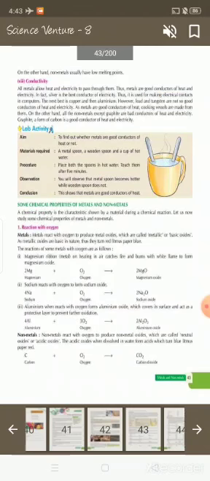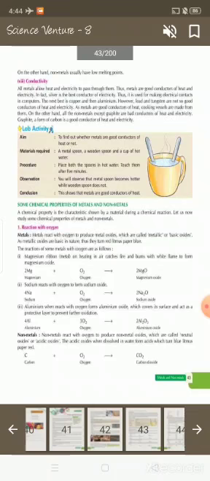Conductivity. All metals allow heat and electricity to pass through them. Thus, metals are good conductors of heat and electricity. In fact, silver is the best conductor of electricity. Thus, it is used for making electrical contacts in computers. The next best is copper and then aluminum. However, lead and tungsten are not such good conductors of heat and electricity. As metals are good conductors of heat, cooking vessels are made from them.